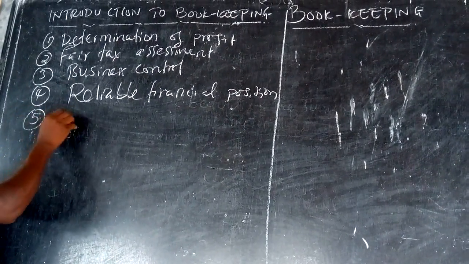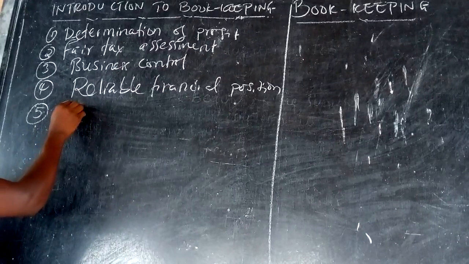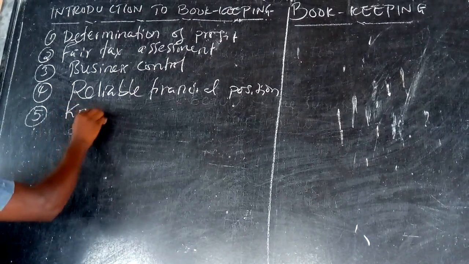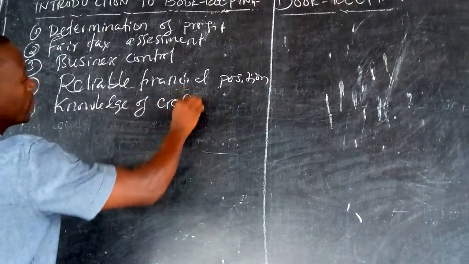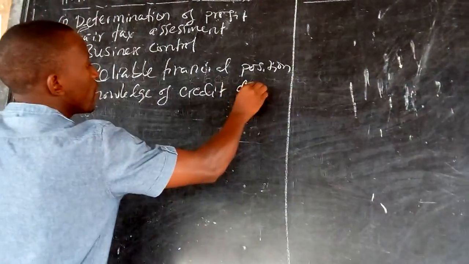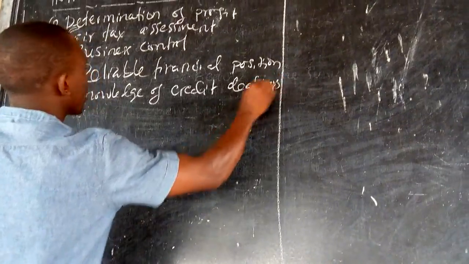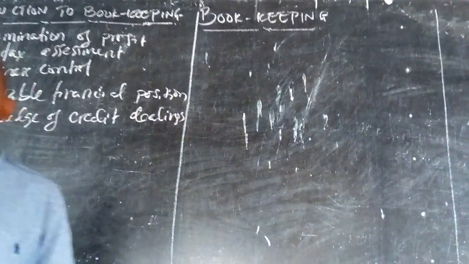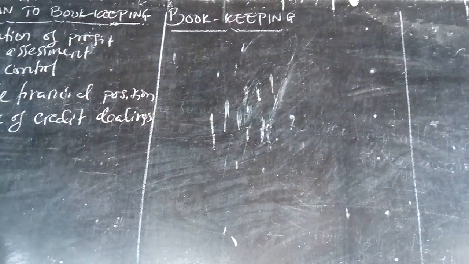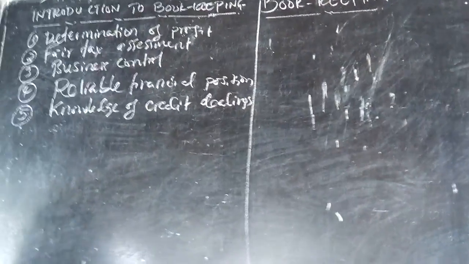Another one is knowledge of credit dealings. When you're talking about knowledge of credit dealings, in a business we have two ways. You can do it in terms of cash or sometimes credit.